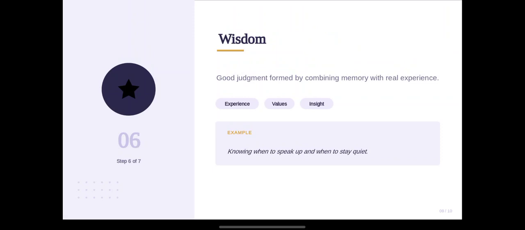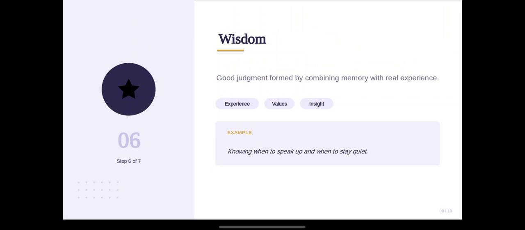We need to know when to talk if someone is talking, and also when to stop in any conversation. This is what wisdom tells you.